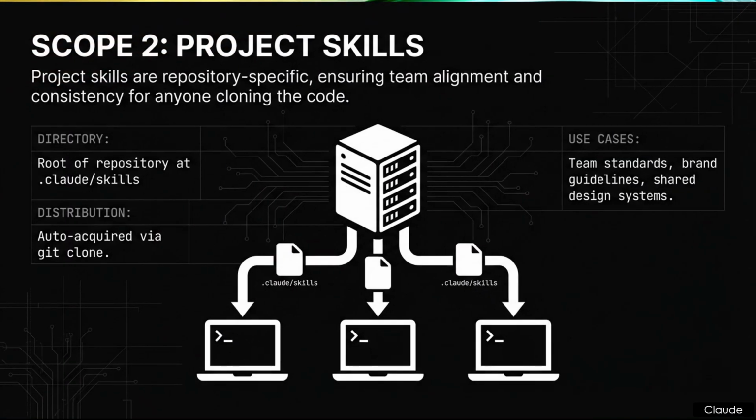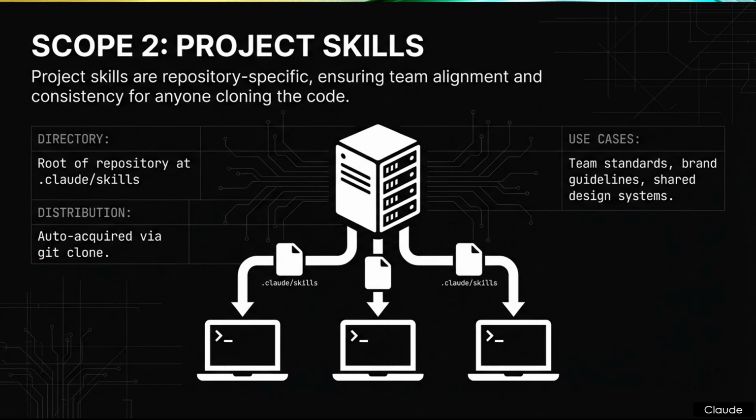Slide 7, Scope 2 project skills. This scope overrides those personal preferences to enforce strict standardization. The intent here is to define repository-specific skills. This ensures team alignment and absolute consistency for anyone who clones the codebase. It shifts the operational control from the individual developer to the project architecture itself.